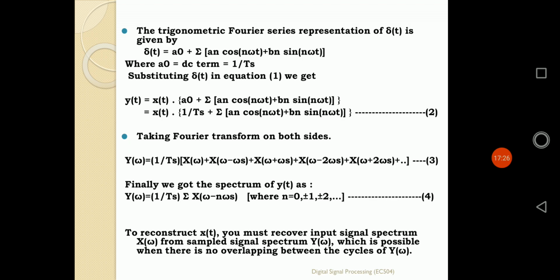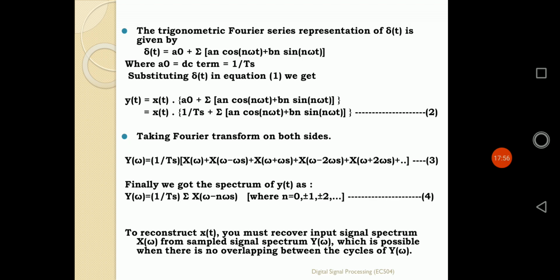So finally, if I write the entire equation without the brackets in equation 3 in a simple way, equation number 4 is established as Y of omega equals 1 by Ts times the summation of X of omega minus n omega s, where n ranges from any negative value to any positive value. That means n can be 0, plus minus 1, plus minus 2, plus minus 3, and so on. That establishes equation number 4.